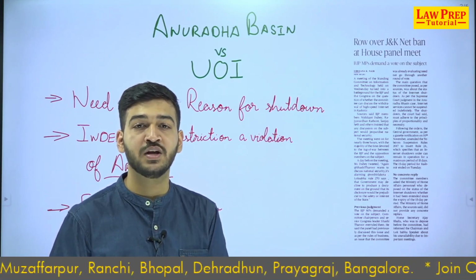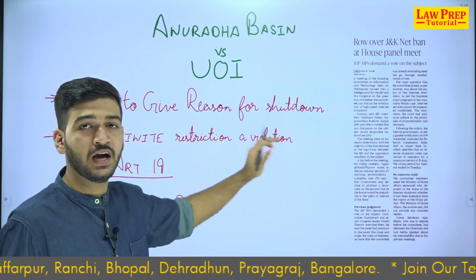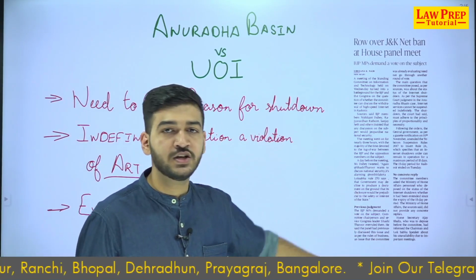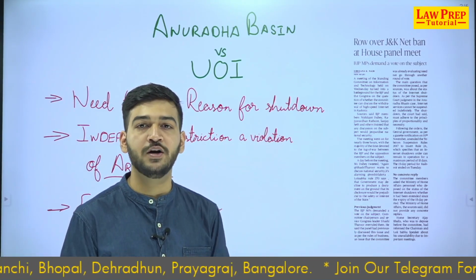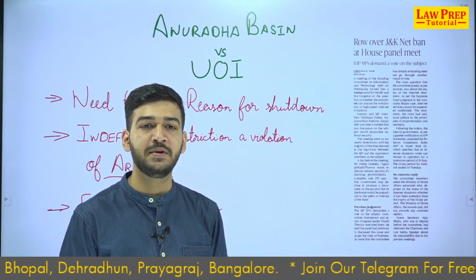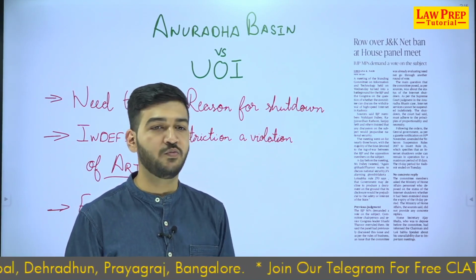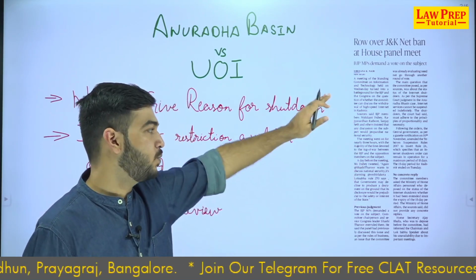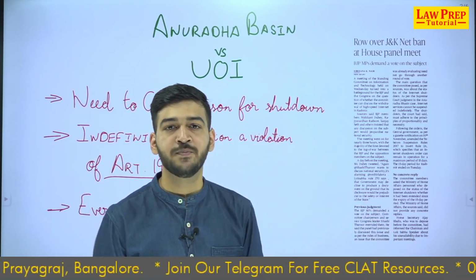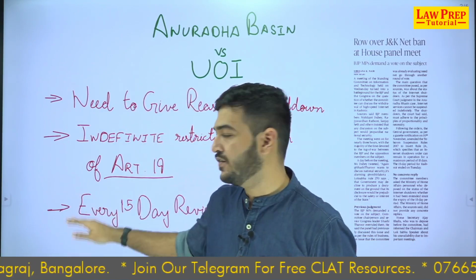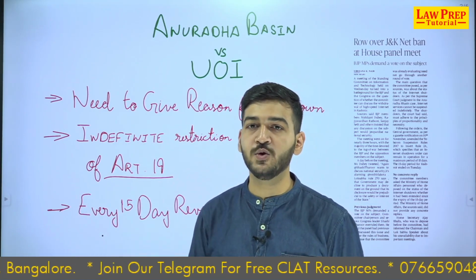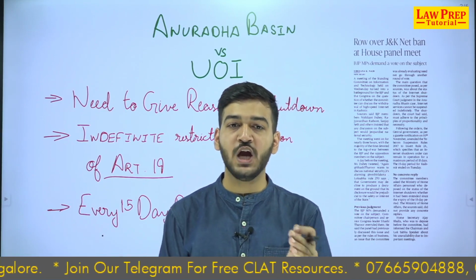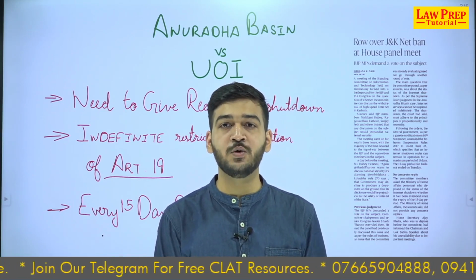Remember, in Jammu and Kashmir, none of that was provided. The orders were never given. It was just published that it has been shut down, with no reason stated. Why is it in the news today? Because the court stated that after every 15 days, you have to review whether you have to extend the internet shutdown or not.